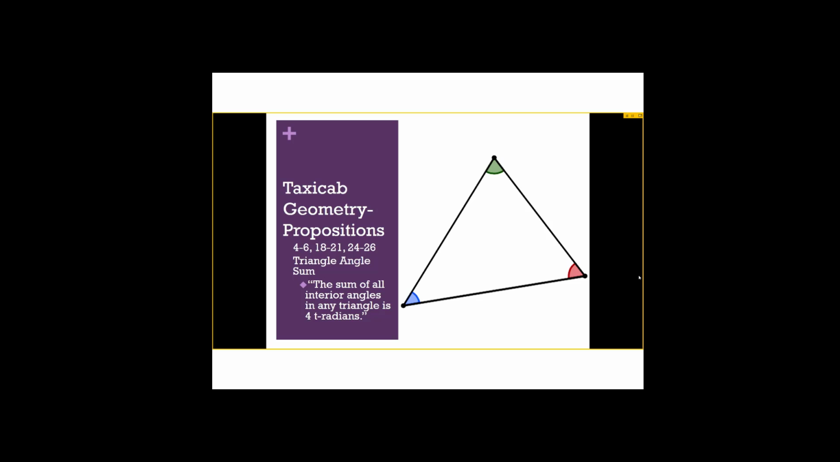And the triangle angle sum proposition can be reworded to state that in taxicab geometry, the sum of the interior angles of a triangle is equivalent to 4 T radians. And we already know that 4 T radians are equivalent to 180 degrees. This does not change, it just takes on different units.